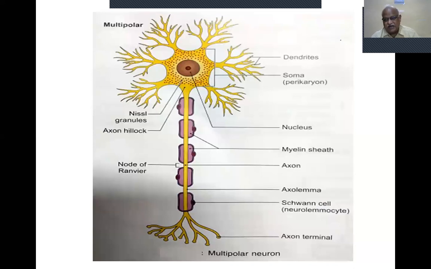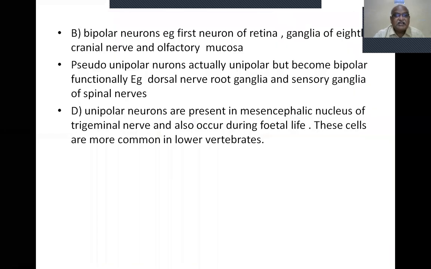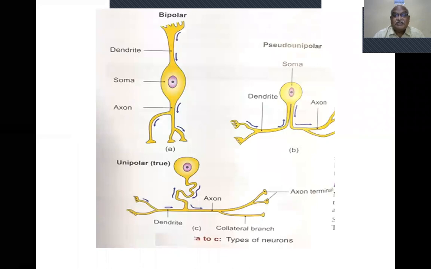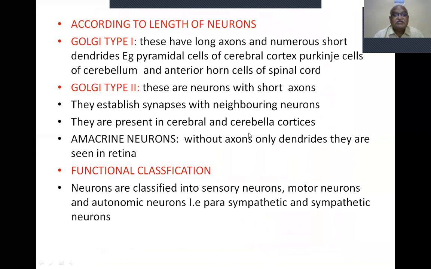Pseudo-unipolar is actually a bipolar, but it resembles a unipolar, that's why it is called pseudo-unipolar. So this is one classification depending upon the poles: multipolar, bipolar, pseudo-unipolar and true unipolar.